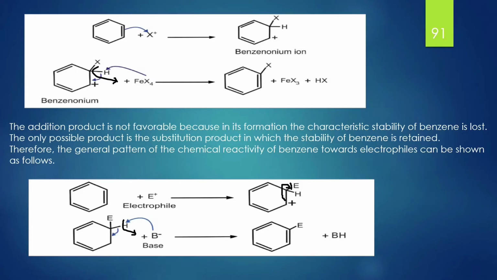The addition product is not favorable because in its formation the characteristic stability of benzene is lost. The only possible product is the substitution product, in which the stability of benzene is retained. Therefore, the general pattern of chemical reactivity of benzene towards electrophile can be shown as follows. First, it gets attacked by an electrophile and then the hydrogen gets replaced by a base so that a substitution reaction occurs.